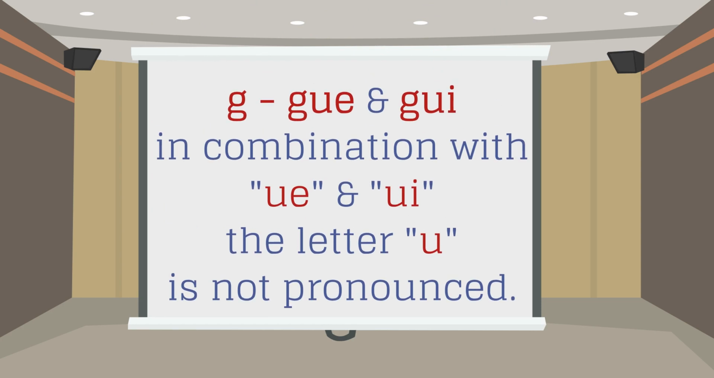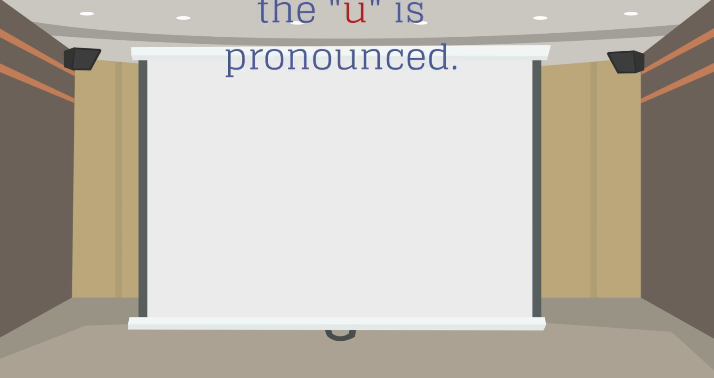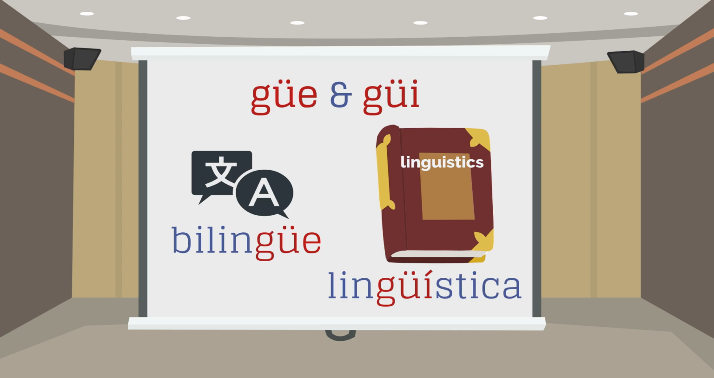G in combination with UE and UI, the letter U is not pronounced. Gue, Miguel. Gui, guitarra. G in combination with UE and UI, the U with diéresis is pronounced. Güe, bilingüe. Güi, lingüística.